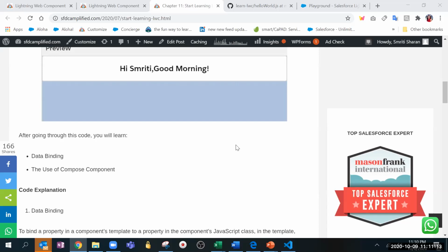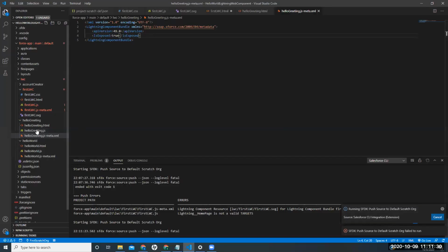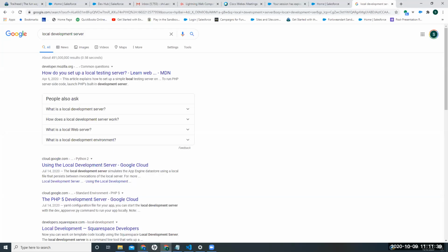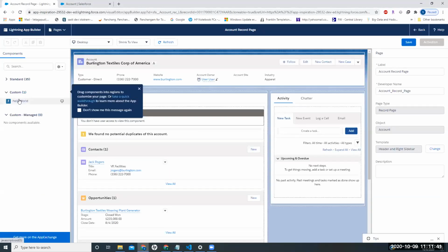I have Vinay, Vishwanath, and RR. Who is RR? Smriti, Gyan, I just pushed it. See, push source to default. The hello greeting component should also go to my scratch org, right? But here I'm not able to see hello greeting. Hello world is there, hello greeting I'm not able to see.